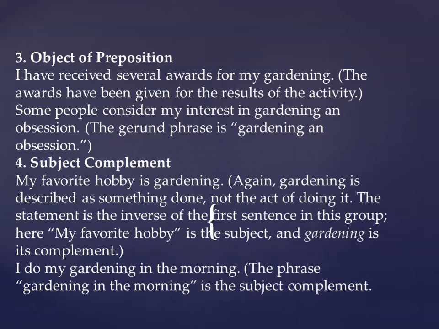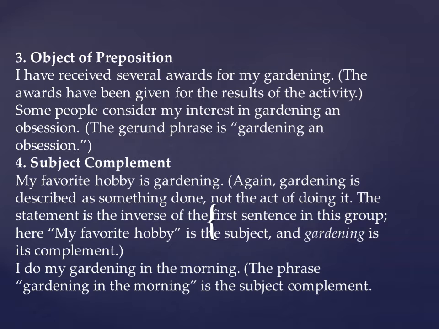Because this is object of preposition, first you must see what the preposition is here. The preposition is for, right? So it is qualifying the preposition for. The awards have been given for the results of the activity. Which activity? Gardening. So that's why it is acting like the object of the preposition.